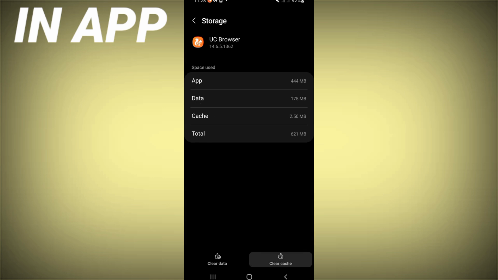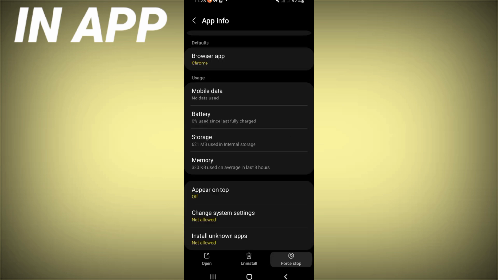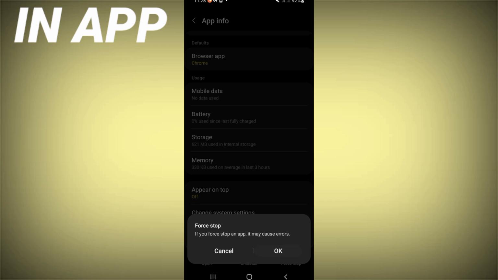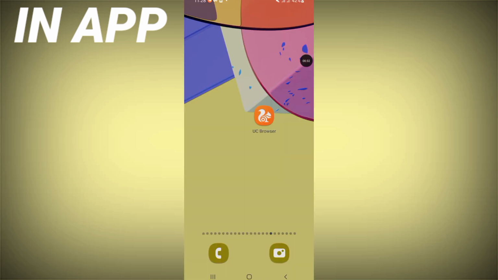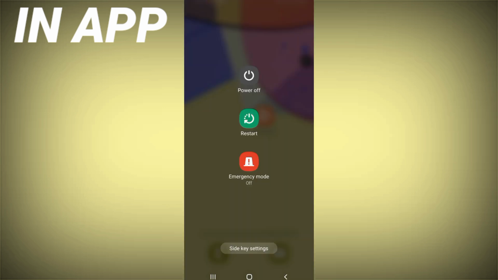Click clear cache here and after this back, click force stop and click OK. And now you just have to move to Play Store or App Store and update UC browser. Restart your device and that's all what you should do.